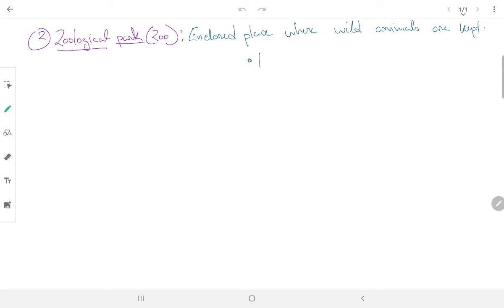What is the purpose of doing this? Obviously, one is scientific study, again, like botanical garden. Second one is protection of endangered animals.